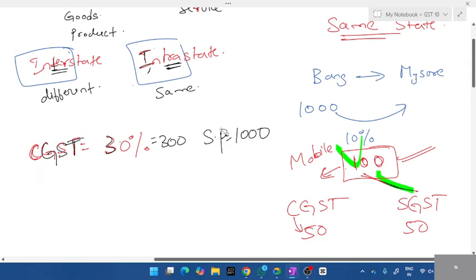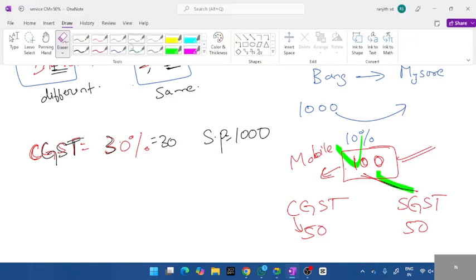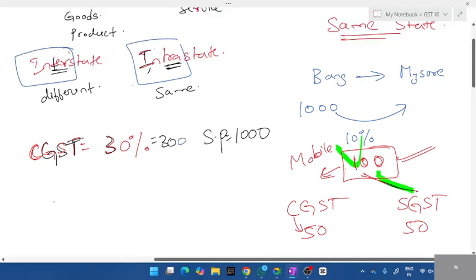You should know this calculation. When percentage is given for CGST, this is the formula: GST or CGST is numerator divided by denominator into selling price.